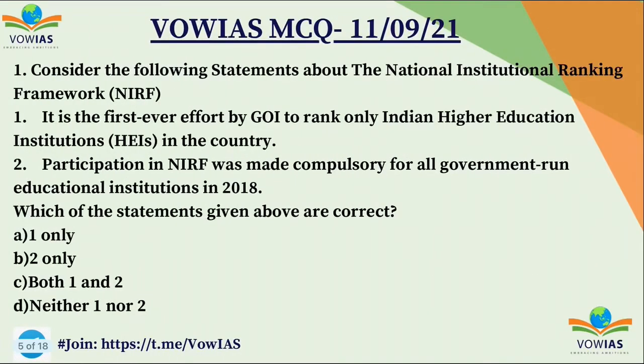Now let's look at the first question. Consider the following statements about the National Institutional Ranking Framework, the NIRF. First, it is the first ever effort by the Government of India to rank only Indian higher educational institutions in the country. Second, participation in NIRF was made compulsory for all government run educational institutions in 2018. We have to choose the correct answer, and the correct answer is C, both 1 and 2.